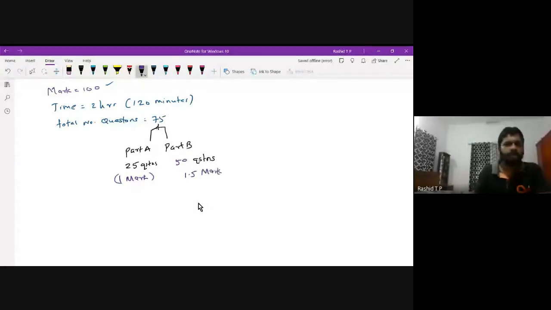And in part A, you will have the negative marking system. That is, the negative mark is minus 0.33 for each wrong answer. And in part B, you don't have any negative marks. That is, no negative marks in part B.